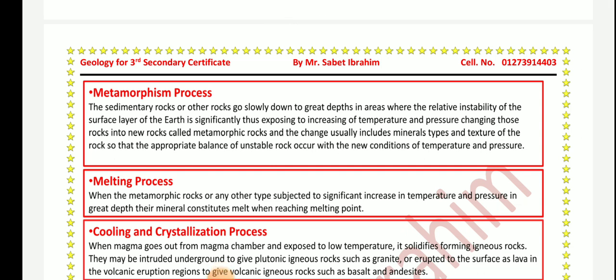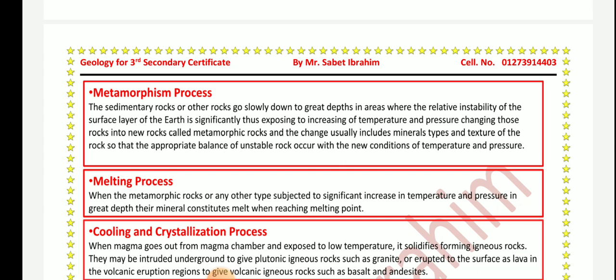Metamorphism process. The sedimentary rocks or other rocks go slowly down to great depths in areas where the relative instability of the surface layers of the earth is significantly exposed to increasing temperature and pressure, changing those rocks into new rocks called metamorphic rocks. And the change usually includes some minerals and the texture of the rocks, so that the appropriate balance of a stable rock occurs with the new conditions of temperature and pressure.